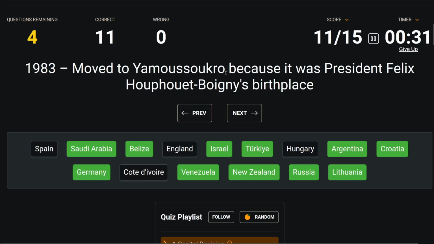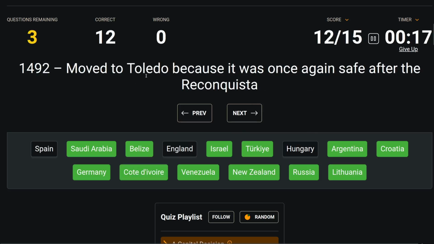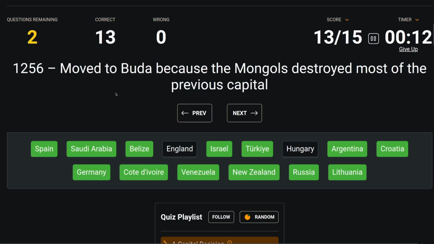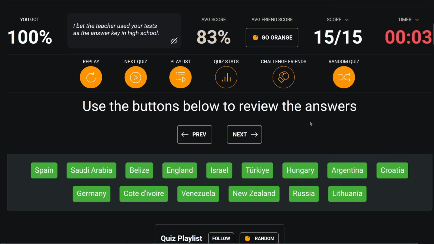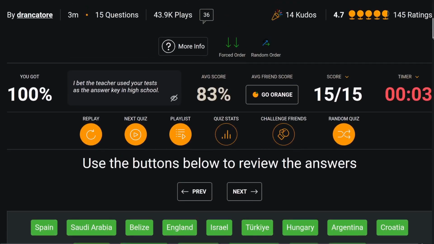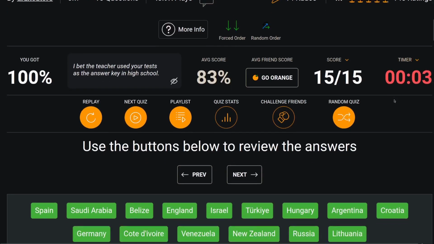Yamoussoukro, because it was President Felix Houphouët-Boigny's birthplace. I guess Ivory Coast. Toledo, because it was safe again after the Reconquista. Spain. I guess this must be Hungary. And then Chelmsford is England. Alright. Alright, that one wasn't too bad. It took a long time to read all the questions. So I almost ran out of time.